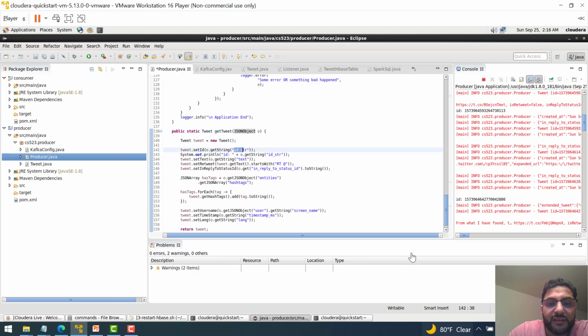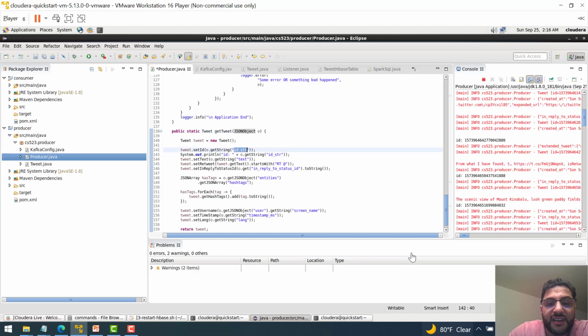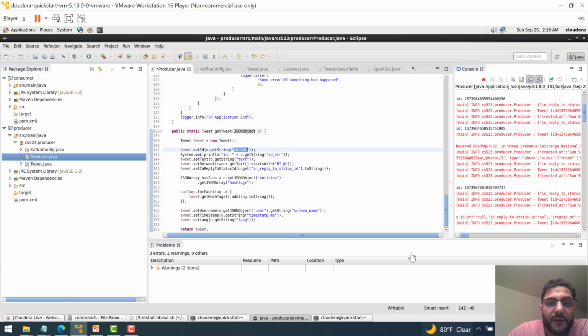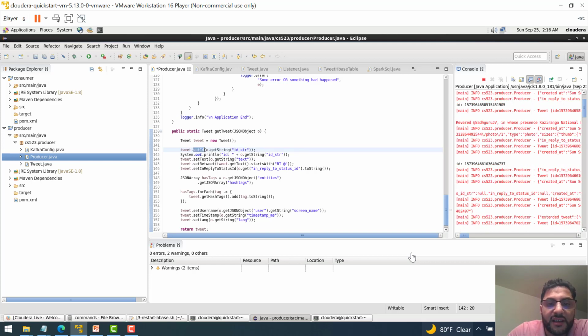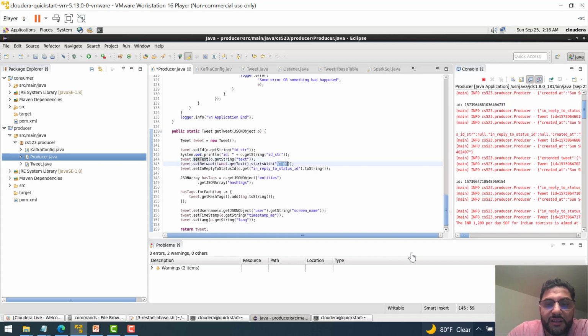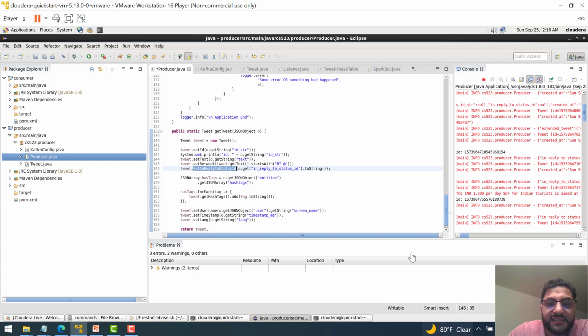Basically the tweet comes with the ID as id_str, and these are all defined in the API of the Twitter itself. And then I'm gonna put this under the set ID in the tweet, and then I have the text, set text, and I have retweeted at, and this is the retweet, and then in reply to status, and this is set in reply, and then the hashtag.